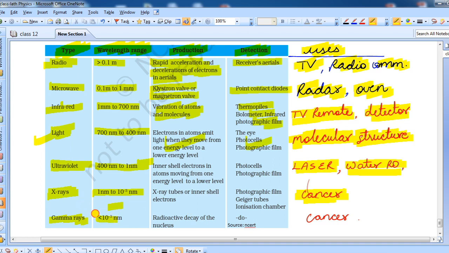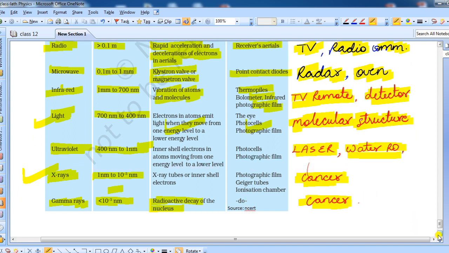Gamma rays have a wavelength range of less than 10 to the power minus 3 nanometer. Production is by radioactive decay. This is a chapter in your syllabus which you will study afterwards. It is used for the same reason X-rays are used: gamma rays are also used in diagnosis of cancer cells.